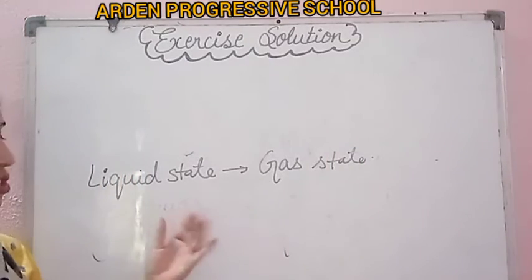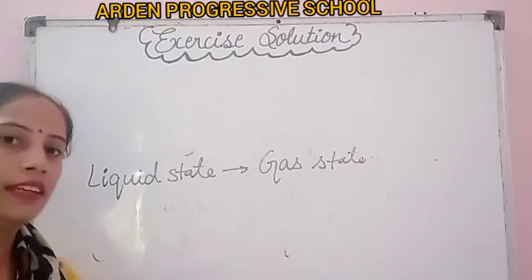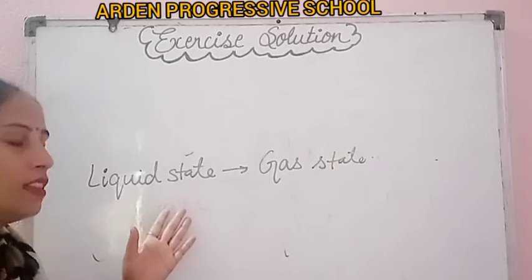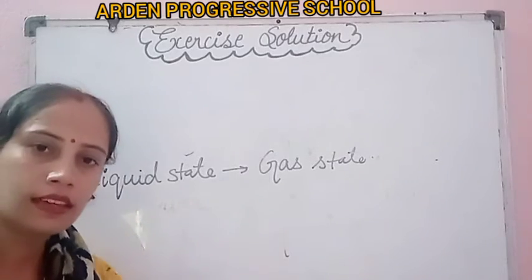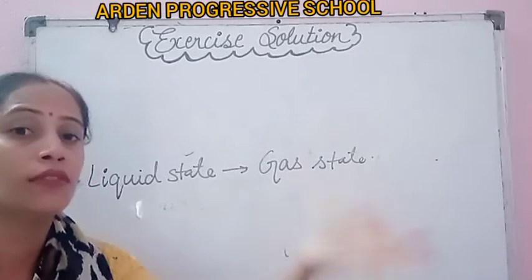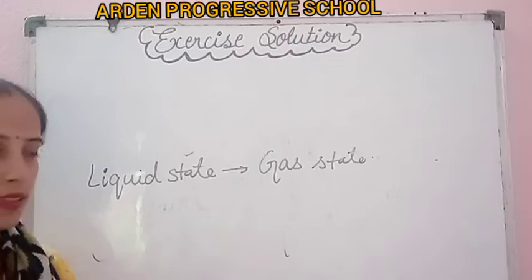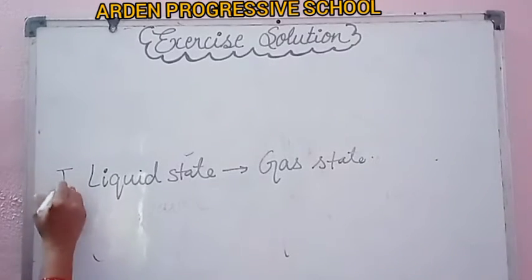This is a change, the first change. In the cylinder, LPG is present in the form of liquid, and when it comes out it comes out in the form of gas. Clear? So this is the first case. And what about the second case?